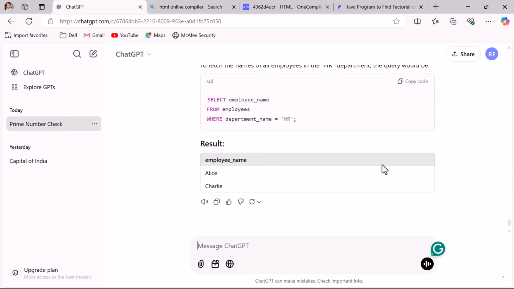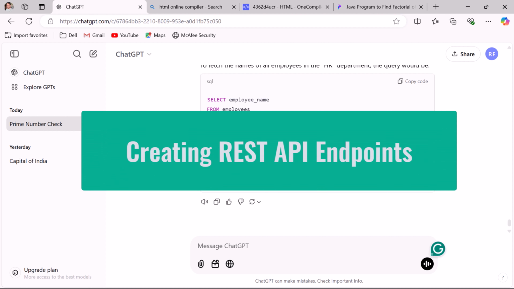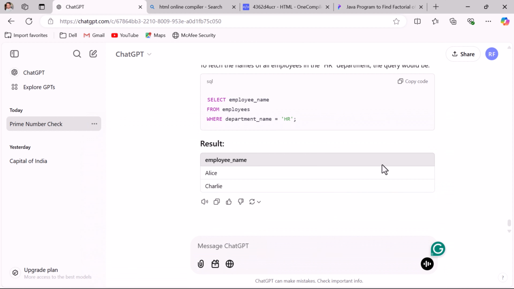Next, let us say you are working on a real-time project and you have a requirement to build CRUD REST APIs. Then don't just write the code line by line. Ask ChatGPT to create or generate the code for CRUD REST APIs so that you can save your time and boost your productivity. Alright, so here let us ask ChatGPT to generate the CRUD REST APIs for one of the resources. Let us say a library management system.